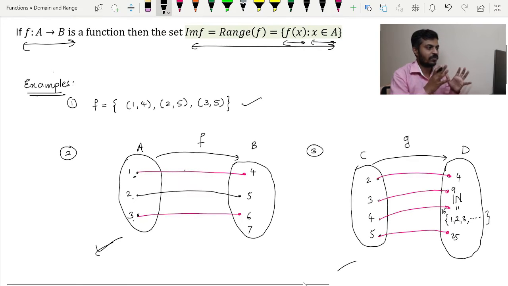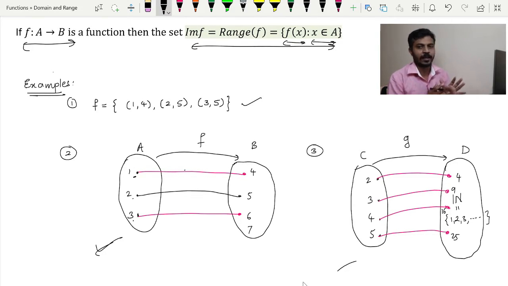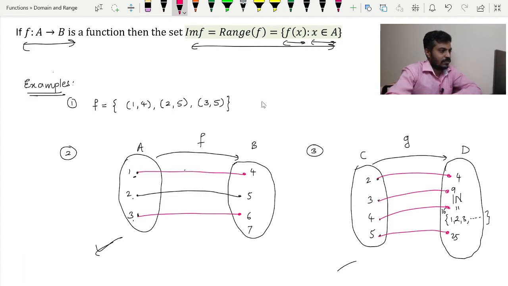First of all, we will focus on these three examples and we will try to see what domain and the range is. Talking about the first example, it's very straightforward and simple. Just see these coordinates: the first coordinate represents elements of domain and the second coordinate represents the elements of range of a function.